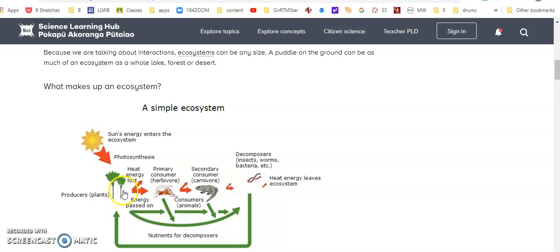Let's take the plants out of the equation. Well, there's still a few crickets around, so these guys are good for a while, but then there's no plants for the crickets to eat. The crickets die out. No crickets. Carnivores die out. Nothing for these guys to break down. They die out. Everything's done. We have to keep all these, the producers, the consumers, the decomposers, everything has to be in balance.